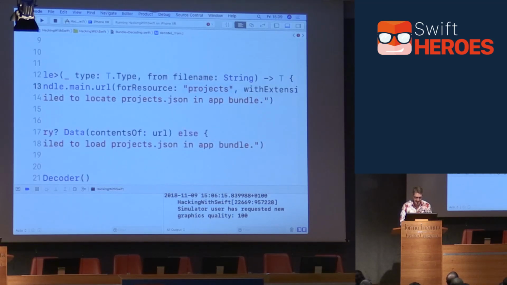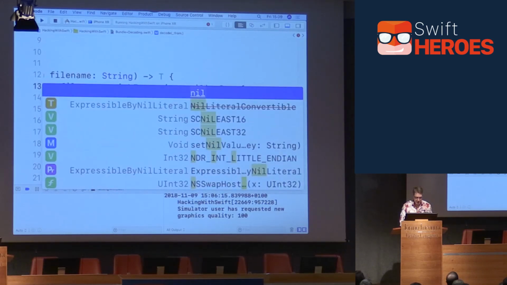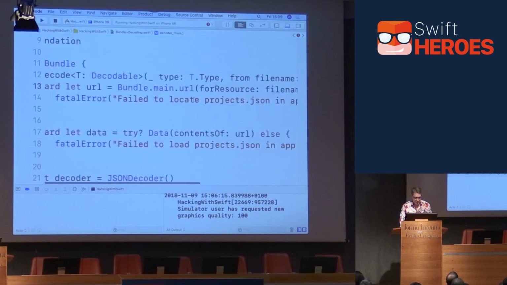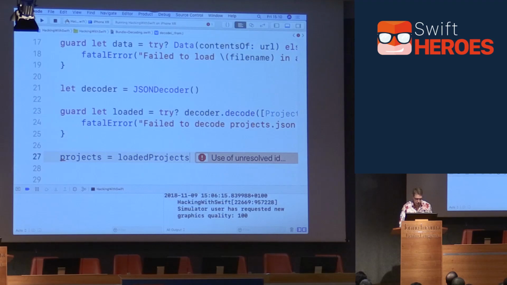So I'll make that say file name instead, and do in here not JSON but nil. Then we have failed to locate projects.json. I don't think so. That's going to be instead string interpolation with file name, and the same thing down here. We have failed to load projects.json, paste that in there. Then we have loaded project. I'll just say loaded now because it could be anything. And then we'll do return loaded.